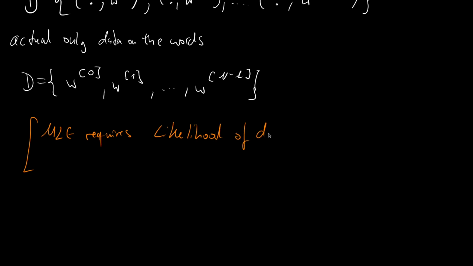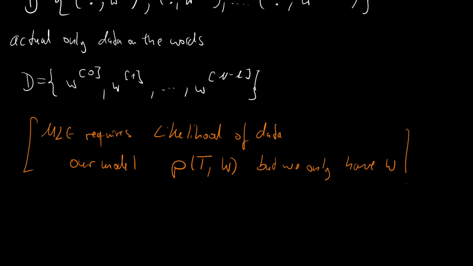But we can't plug our data into our model because our model is a probability density function or probability mass function of T and W, but we only have W. And the solution here is that we work in terms of the marginal likelihood.